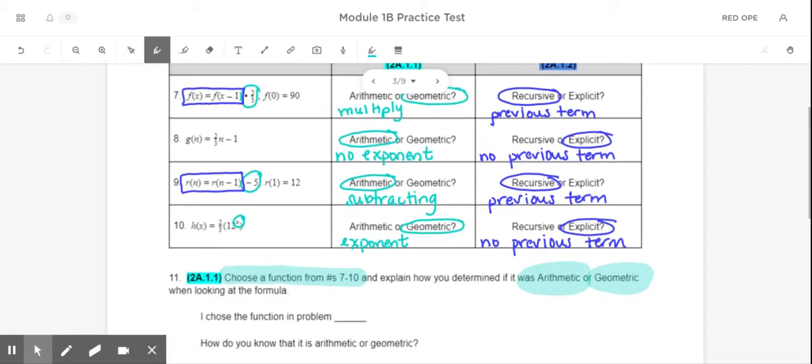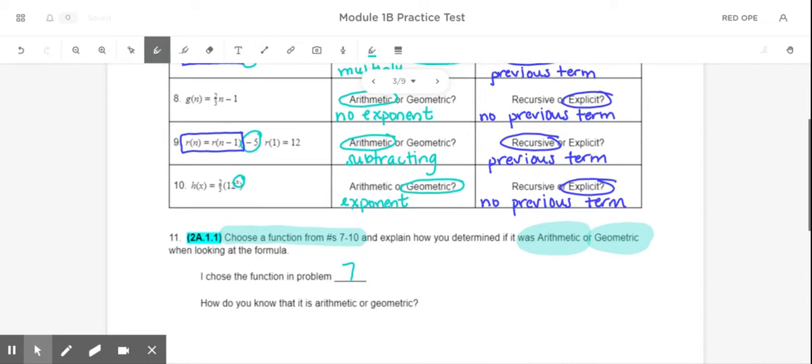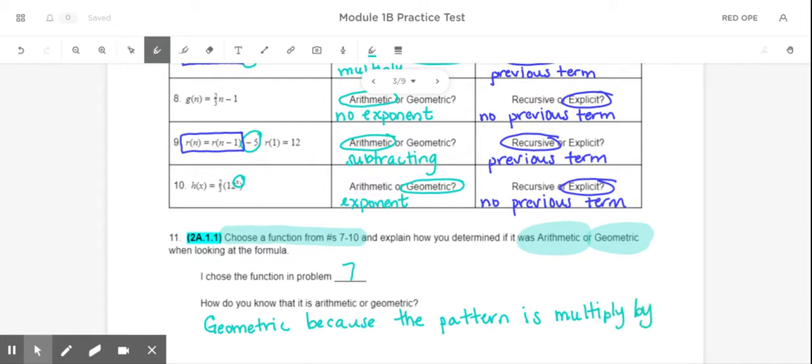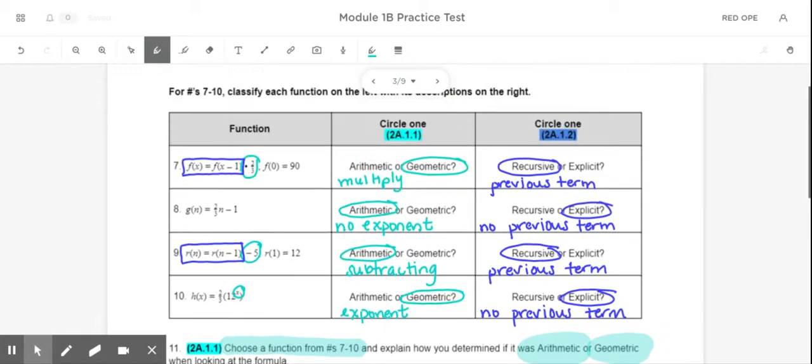I'm going to just go with number 7 because it's the first one. So I'm going to choose the function in number 7, and I knew that that was geometric because the pattern is multiplication by 2/3. So that's how I got the answer for arithmetic versus geometric up here.